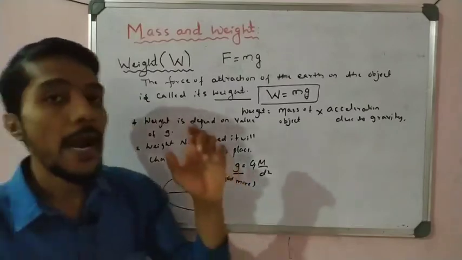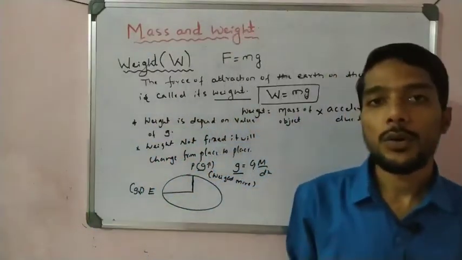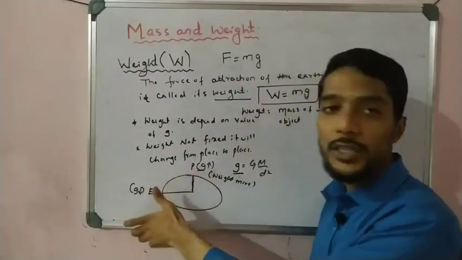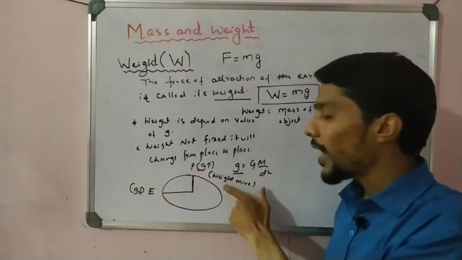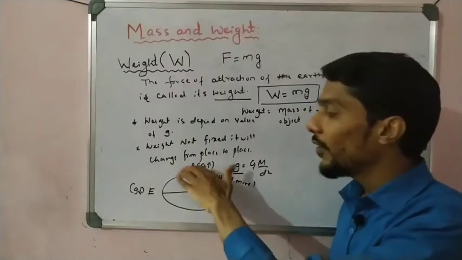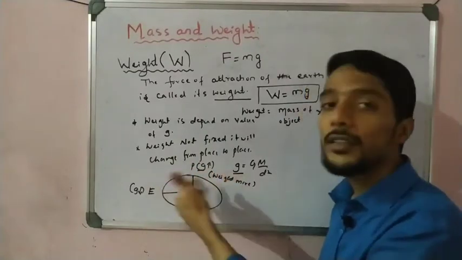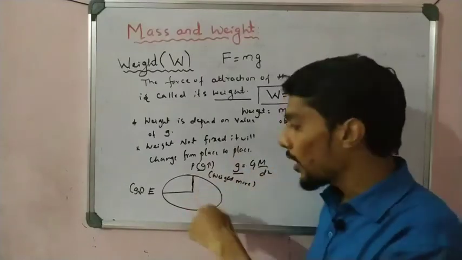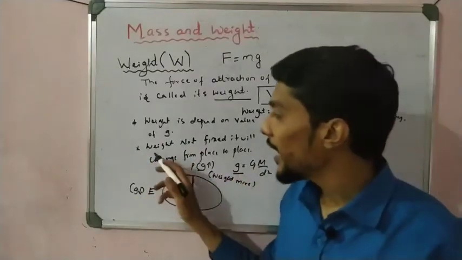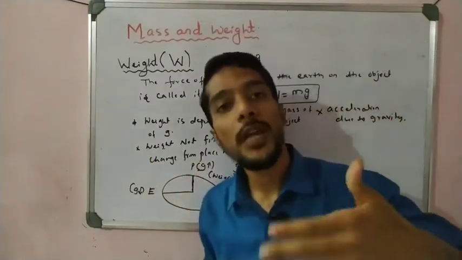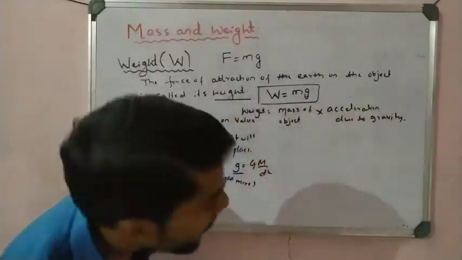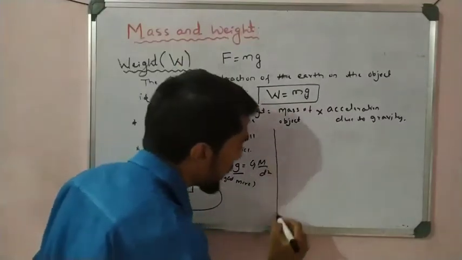So remember, at the pole the weight of the object is more, but at the equator the weight of the object is less. Why? Because of the value of g. At the pole the value of g is more, so the weight is more. At the equator the value of g is less, so the weight is less. See how weight differs from place to place, even on the earth. That is why we say weight is not a fixed value, it changes from place to place because of the change in the value of g. Students, remember this point.